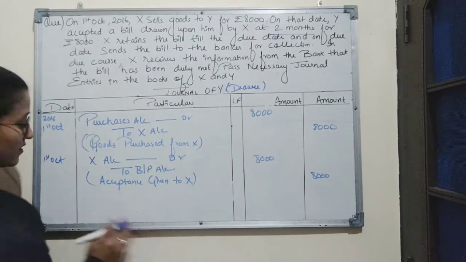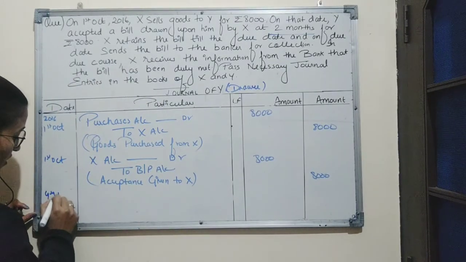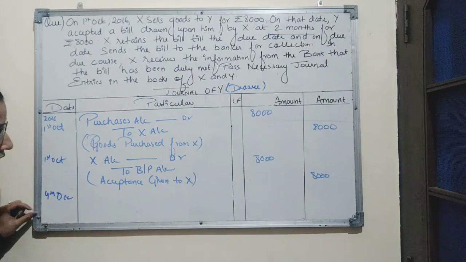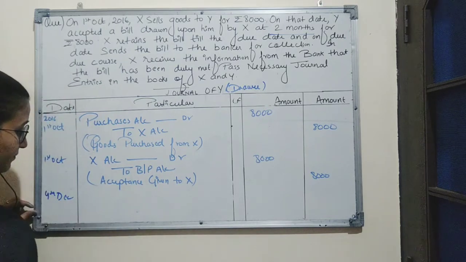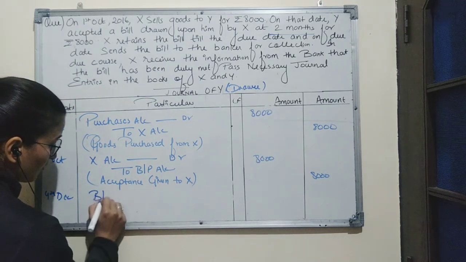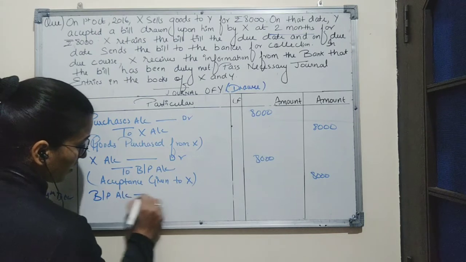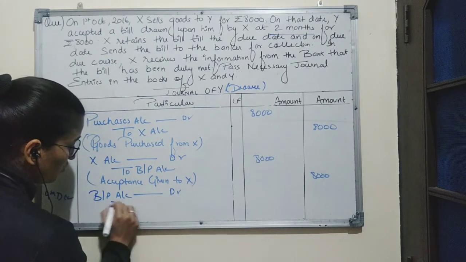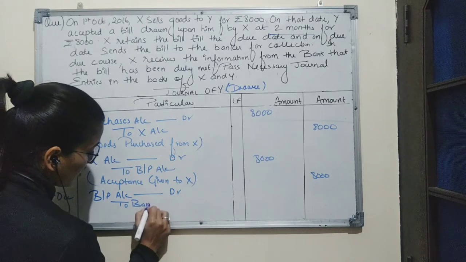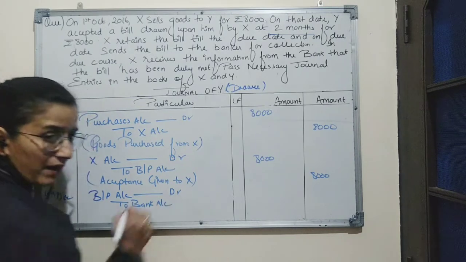Now the last entry will be based on amount of bill paid by Y to X on the due date. Due date is on 4th of December. Entry for this transaction will be bills payable account debit to bank account.